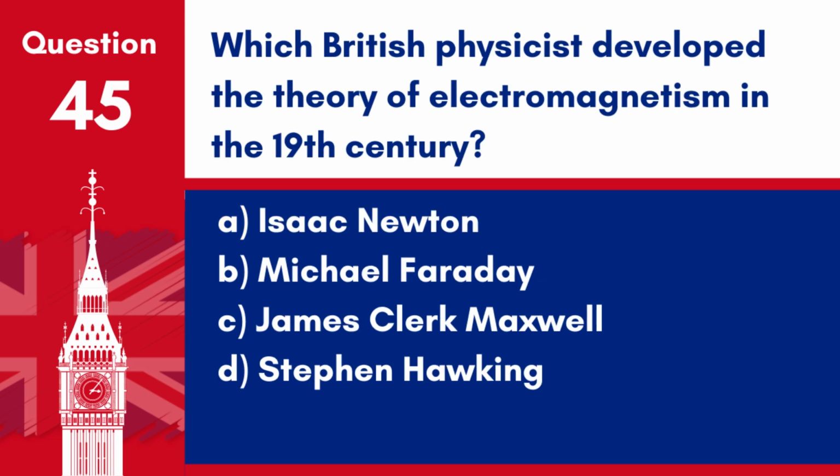Question 45. Which British physicist developed the theory of electromagnetism in the 19th century? A. Isaac Newton. B. Michael Faraday. C. James Clerk Maxwell. D. Stephen Hawking.